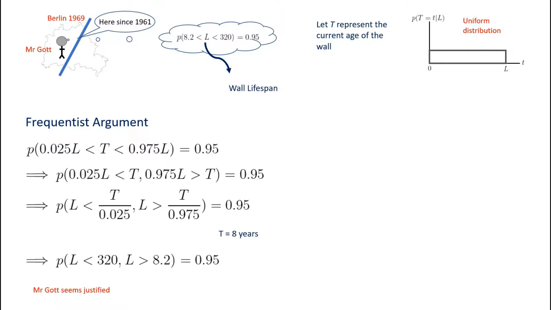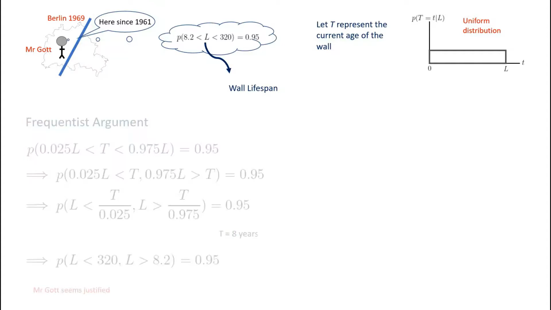However, this is not the only approach to this kind of problem. We can try and identify the distribution of L, the lifespan, using a Bayesian argument. Before doing so, we have to define some things. First, we have to treat L as a random variable. So far, we've just been treating it as some unknown variable, which we've been carrying through our algebra.